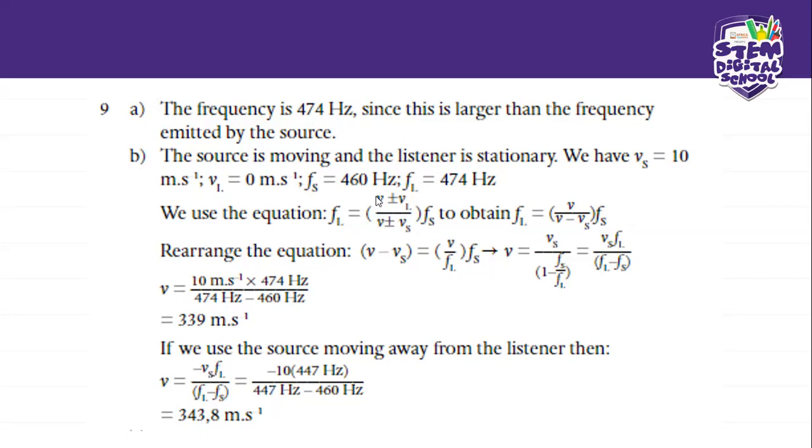We're looking for the speed of sound. I just didn't check the problem correctly. So our V will eventually become VS divided by 1 minus FS over FL, and this will give you this kind of formula.